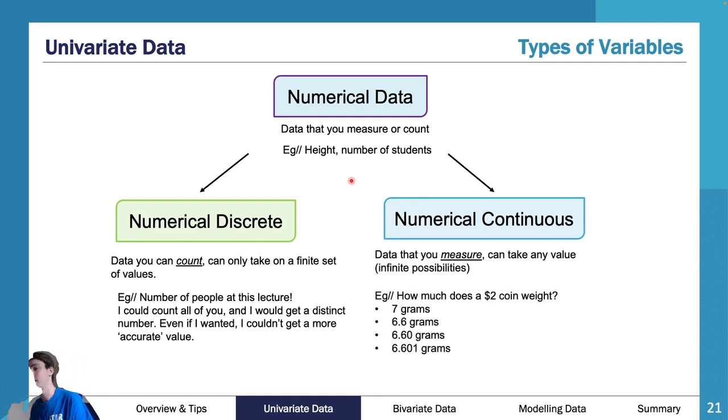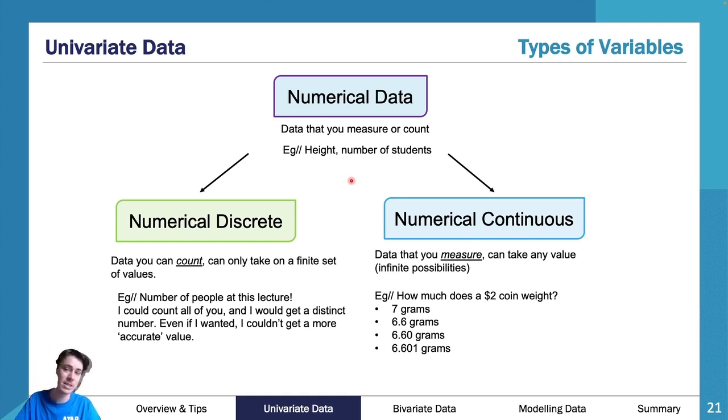Well, discrete is more in the sense of something that we count, and therefore it's usually whole numbers. Now, there are exceptions that allow some decimals in there, but it's more about counting. I can't say I have half a dog. If I'm going to count the number of dogs people have, or the number of pets people have, I can't say I have 2.5 pets. That makes no sense. It needs to be 2 or it needs to be 3.